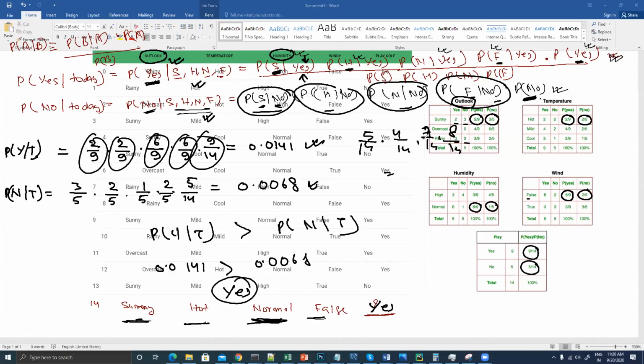So yes, guys, can you please do the calculation and give me a fraction value? So Goldie is saying that it's 0.029, right?